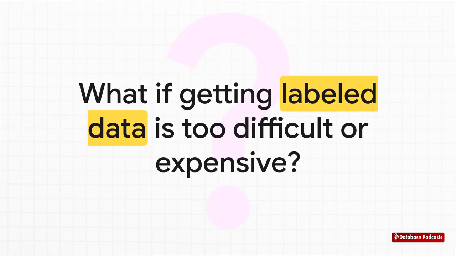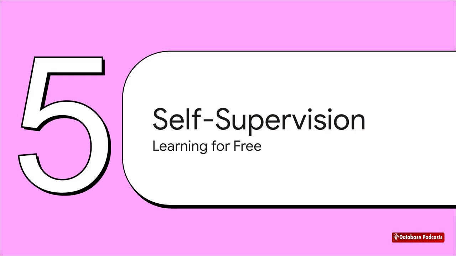Now, data augmentation is fantastic, assuming you have a good amount of labeled data to start with. But what if you don't? What happens in those situations where getting those labels in the first place is the biggest headache? Well, our final strategy tackles that problem head-on. And honestly, it's one of the most exciting areas in all of AI right now. It's called self-supervised learning. And the whole idea is to let the data, well, supervise itself.